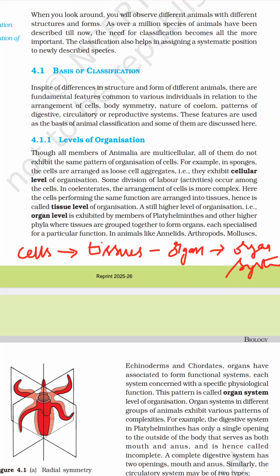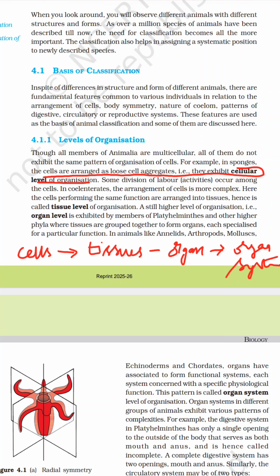Sponges are lower-level organisms, which means they do not have different systems like a digestive system, circulatory system, and so on. They exhibit the cellular level of organization, in which the cells are arranged as a very loose cell aggregate.